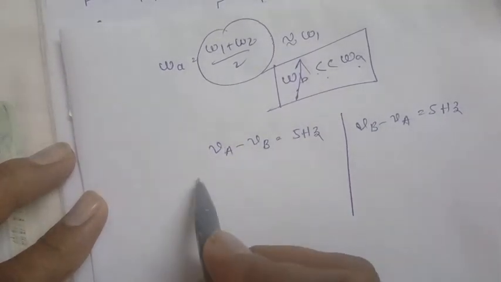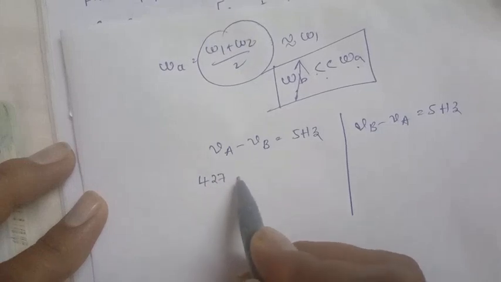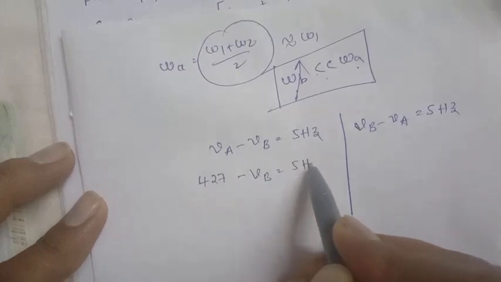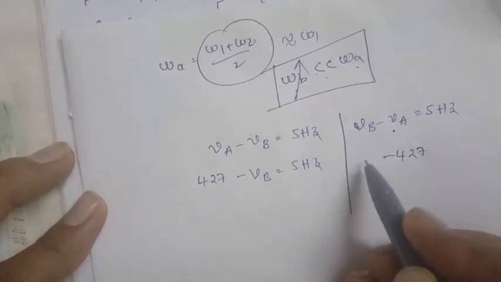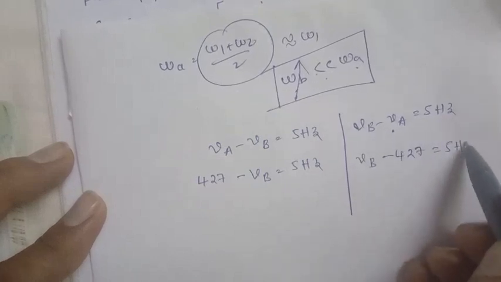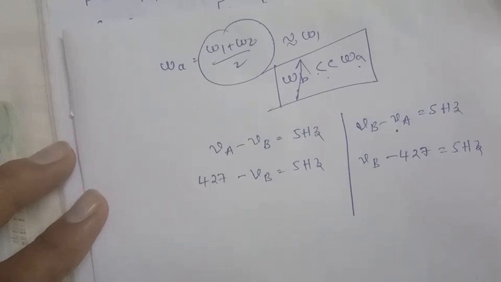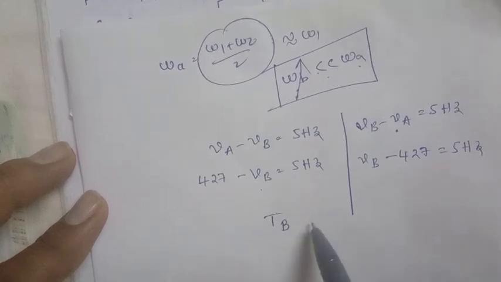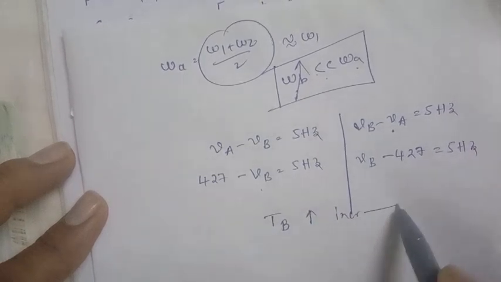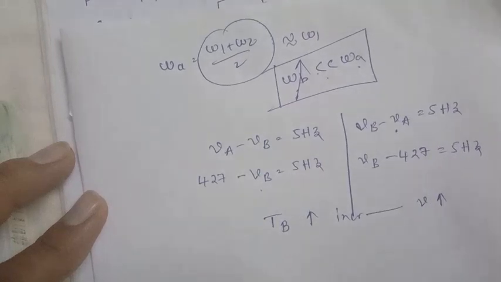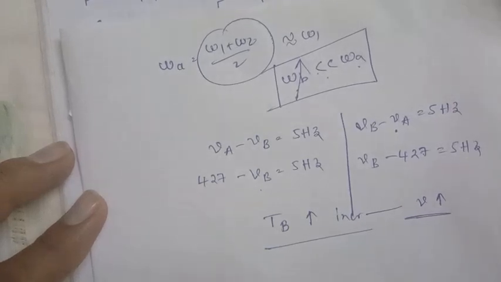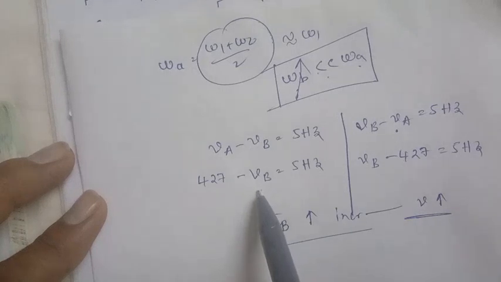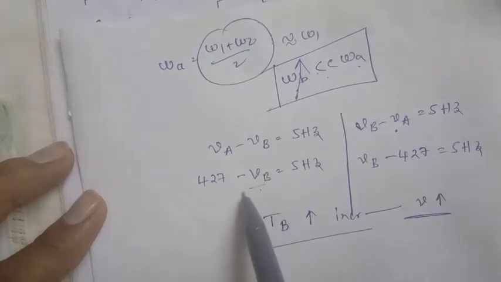Nu A is given as 427, nu B you don't know, you have to determine it. Here it is mentioned that the tension of B is increased. If you increase the tension, the frequency automatically increases. So for this case, nu B increases.